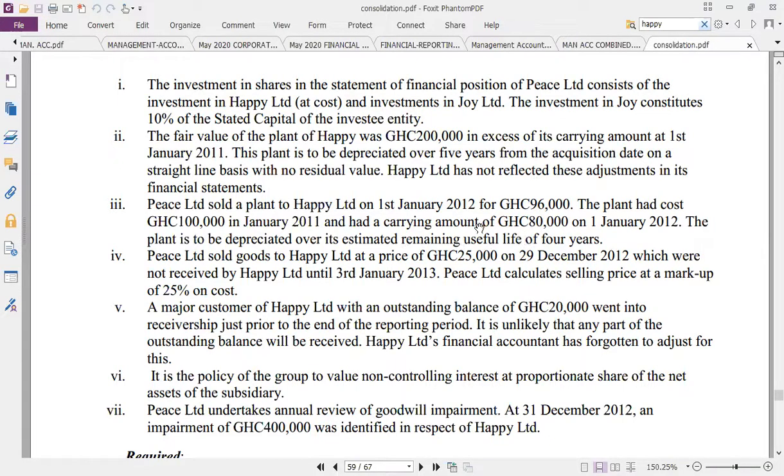Reverse the 16,000. Who made the sale? Peace. So go to group retained earnings, subtract from group retained earnings. Second, subtract from PPE on the face of your balance sheet. Then go to the second stage: eliminate the excess depreciation. From the date of sale, how many years remain? 4 years. So divide 16,000 by 4. You sold it first in 2012, right?